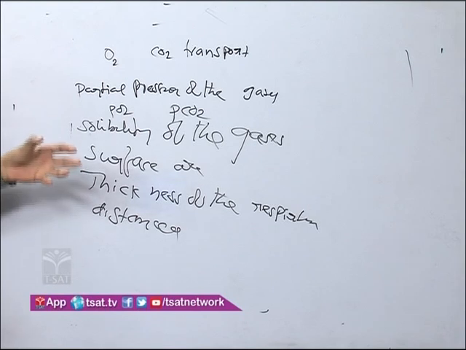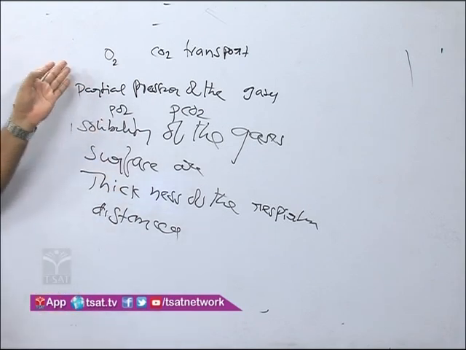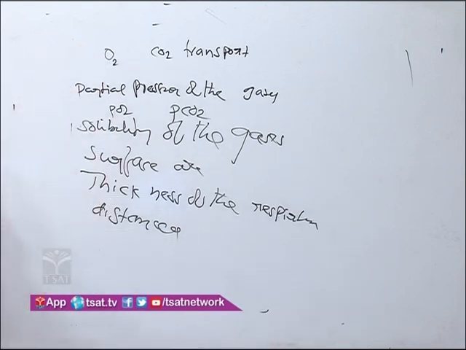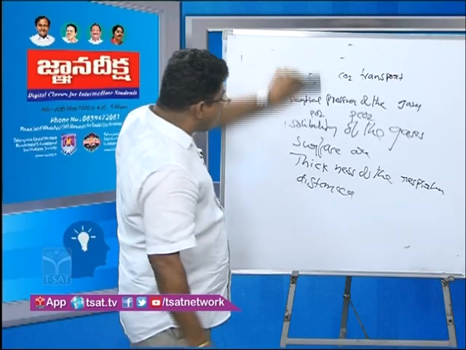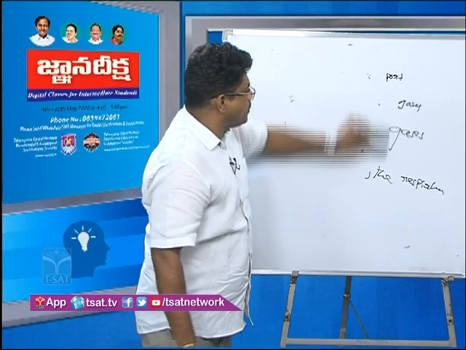Yes, these are the five factors that influence oxygen transport and carbon dioxide transport. This is important. Next, oxygen and carbon dioxide transport.